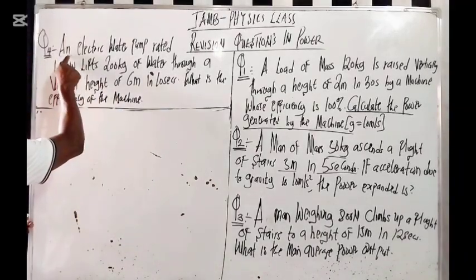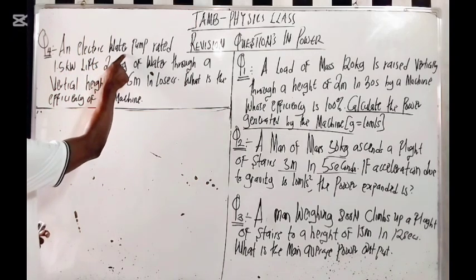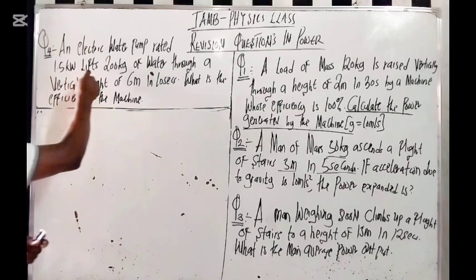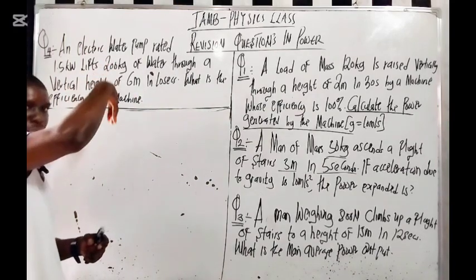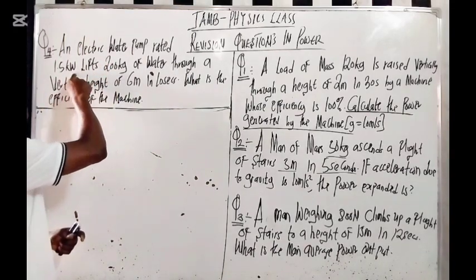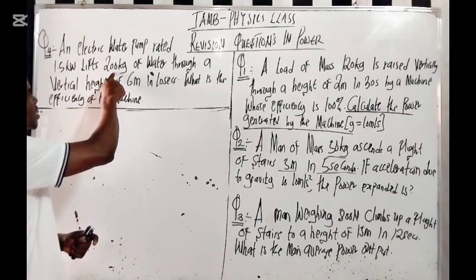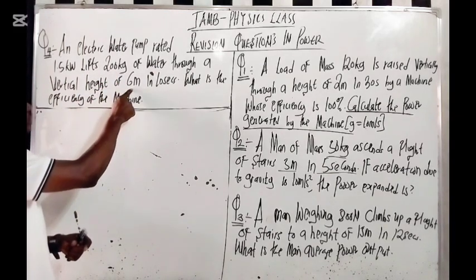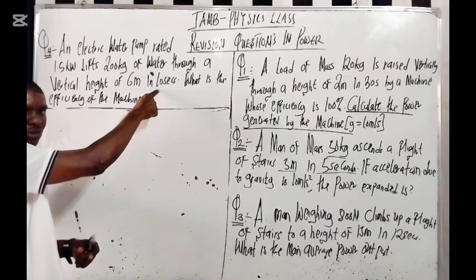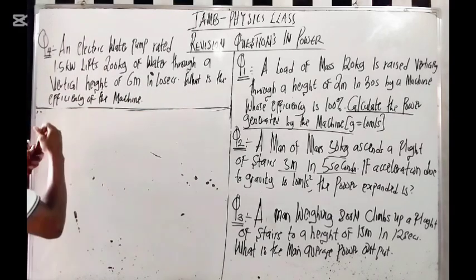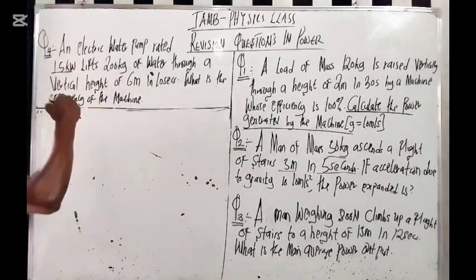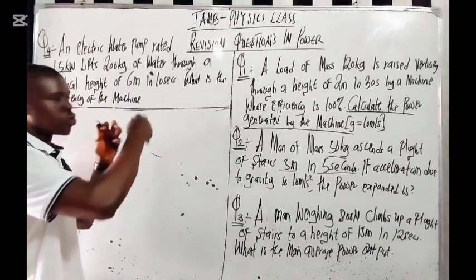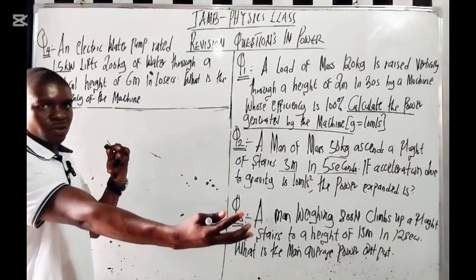Let's look at this again. An electric water pump rated 1.5 kilowatts lifts 200 kg of water through a vertical height of 6 meters in 10 seconds. So this 1.5 kilowatts is the power input, because it is this work that lifts the 200 kg of water. This power is called power input. It is the work input used to get the work output.